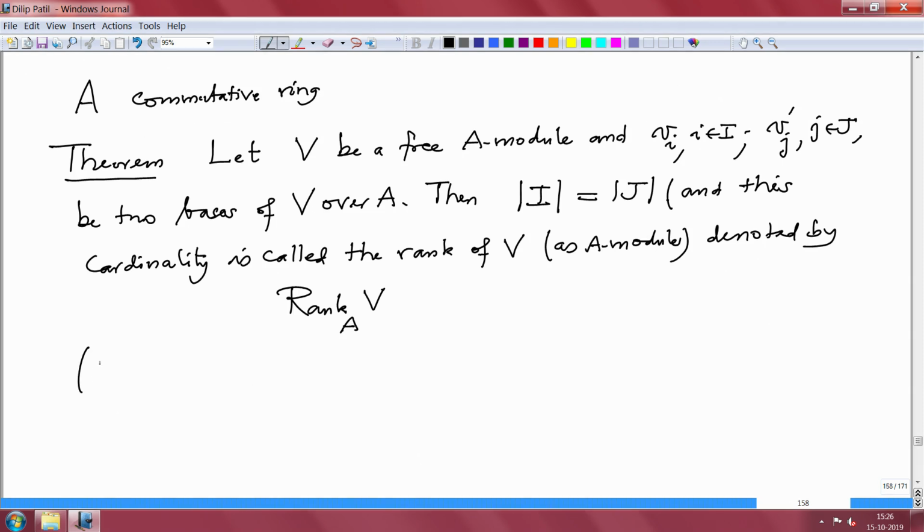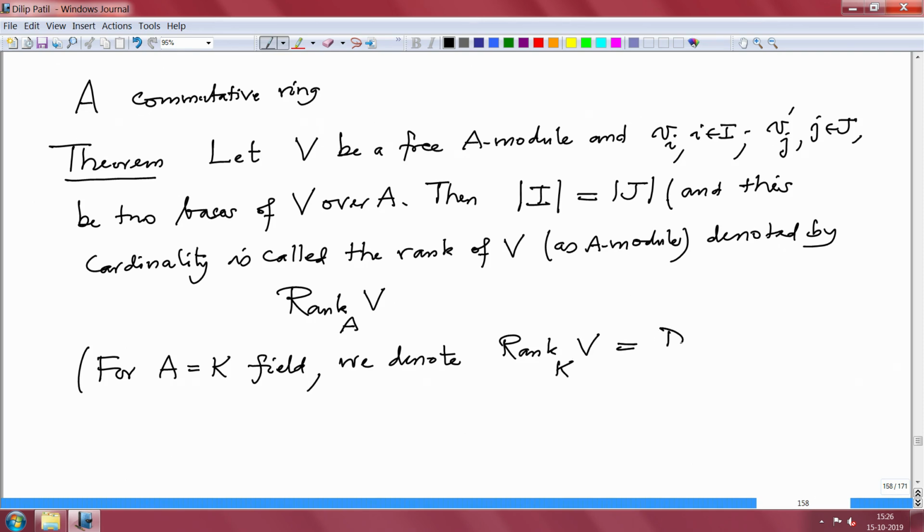So for A equal to K a field, we denote rank_K V also by the dimension dim_K V, called the dimension of V over K.